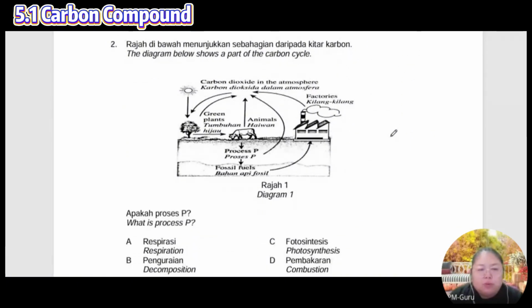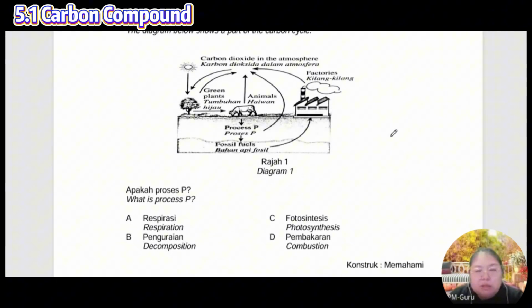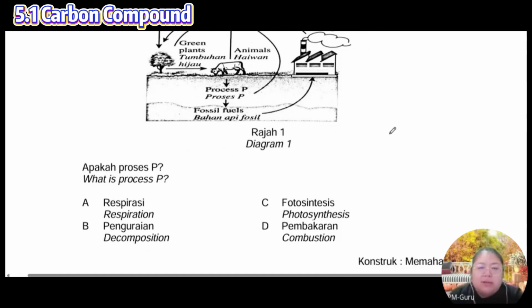Okay, number 2. What is process P? Process P is where an animal produces something under the ground. Number 2 answer. Okay, number 2, yes, decomposition.